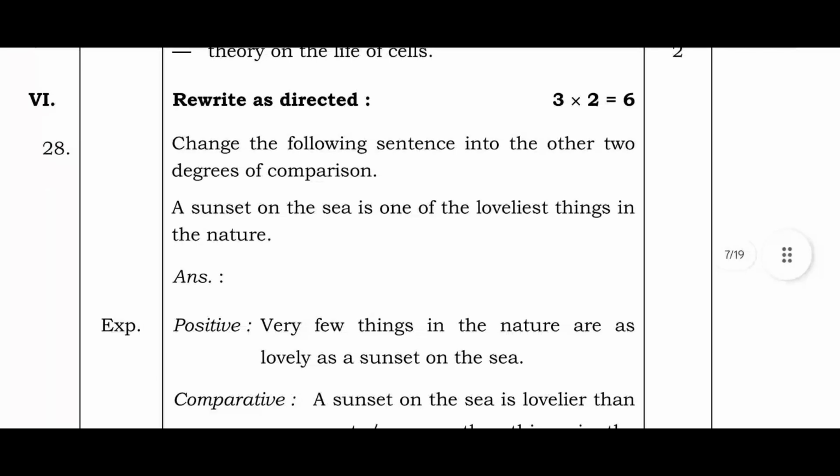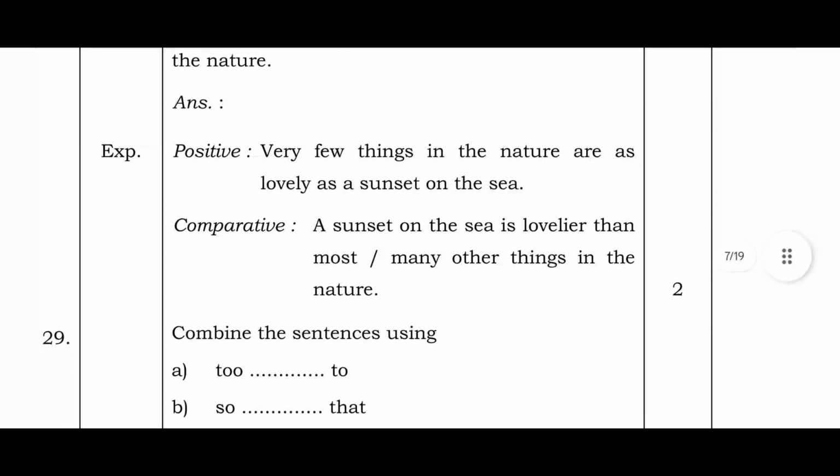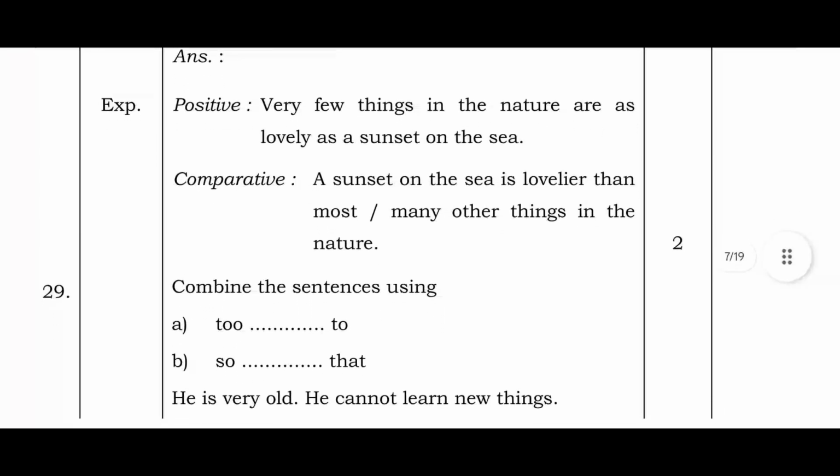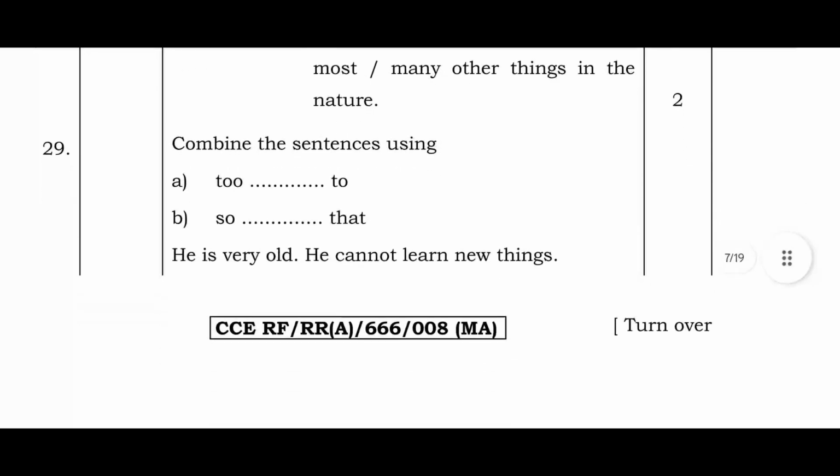Change the following sentence into the other two degrees of comparison. A sunset on the sea is one of the loveliest things in nature. Positive: Very few things in nature are as lovely as a sunset on the sea. Comparative: A sunset on the sea is lovelier than most or many other things in nature.